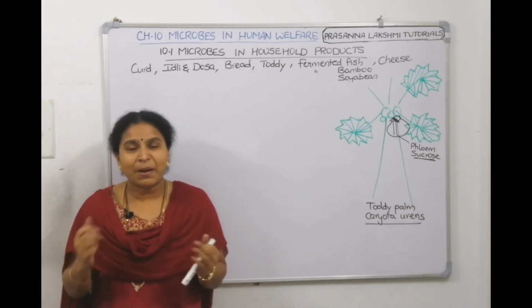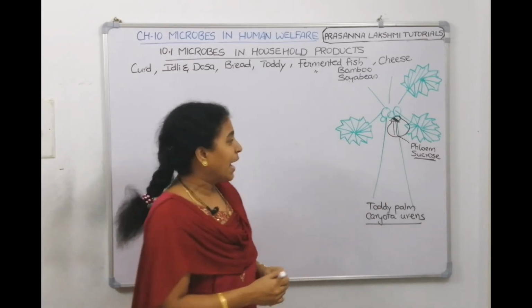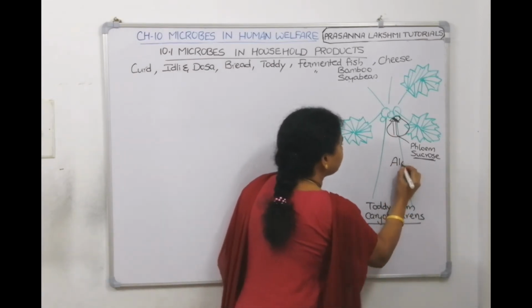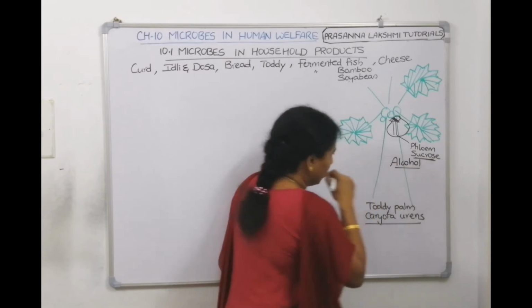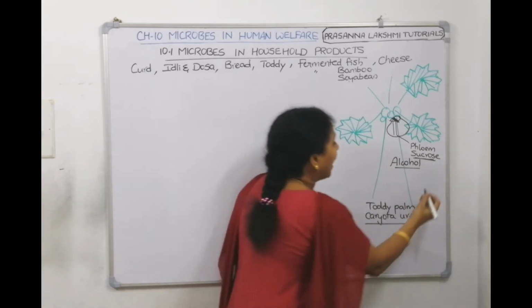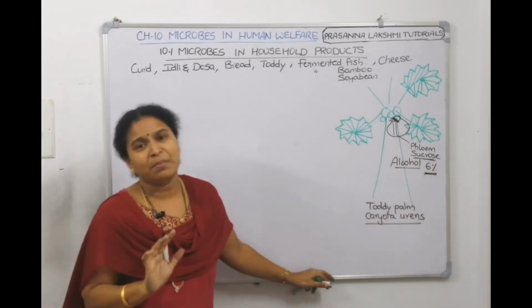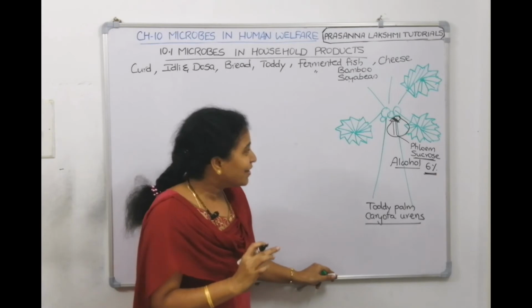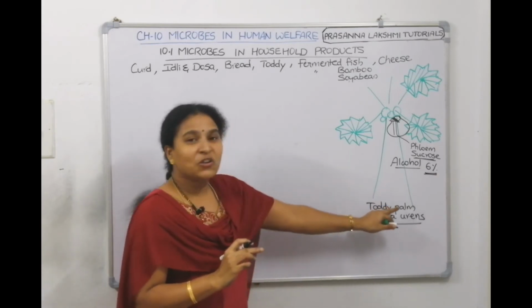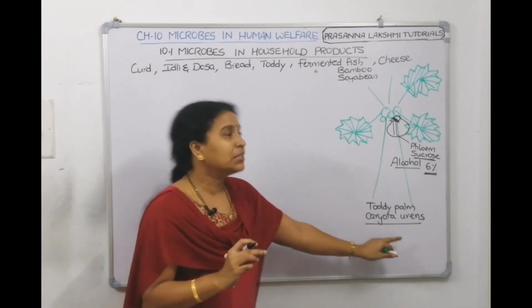Now air contains microorganisms. Those microorganisms break the sucrose and make alcohol. This alcohol is natural alcohol and the alcohol content will be very less. Only 6% alcohol will be there. So this traditional drink, which is extracted from toddy palm, scientific name Caryota urens, is called toddy.